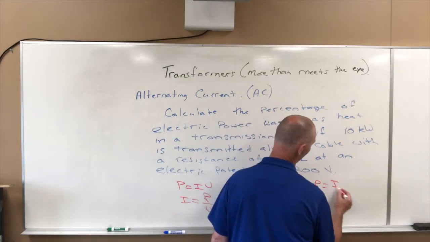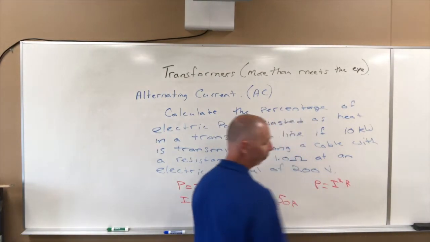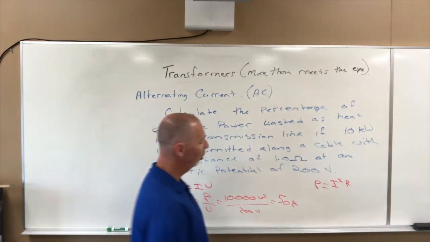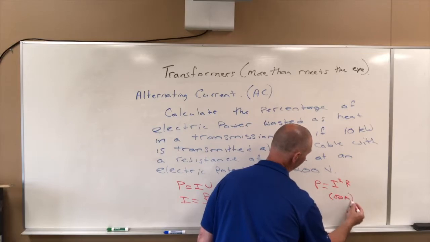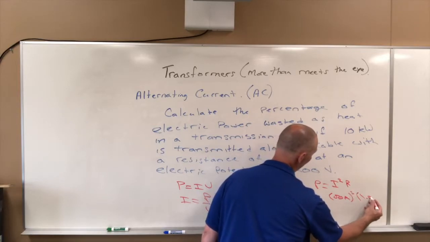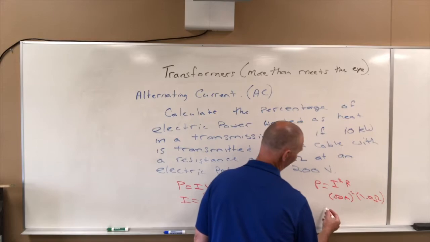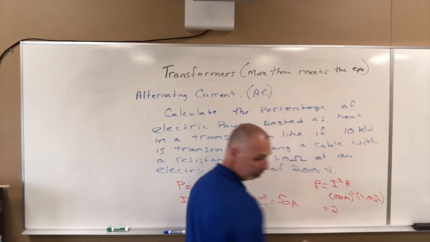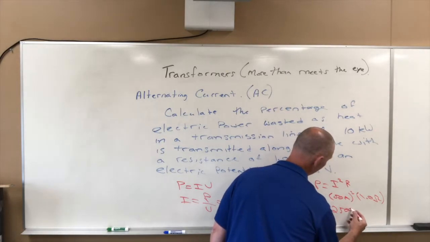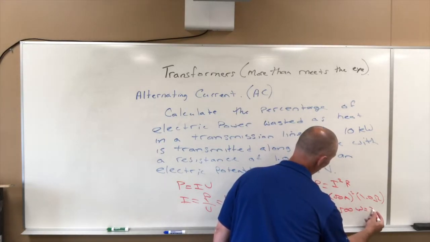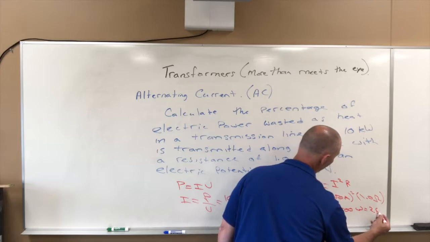We're going to go I squared R as our formula. If we do that, we get 50 amps squared times our 1 ohm resistor, and that power is going to be 2,500 watts, or 2.5 kilowatts.